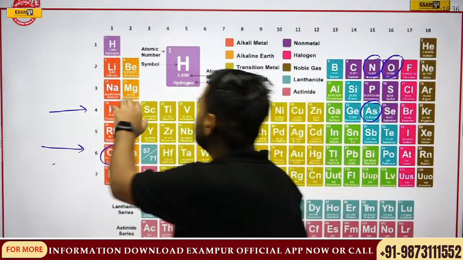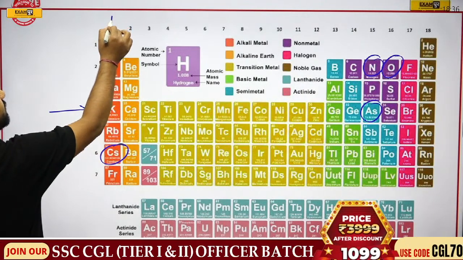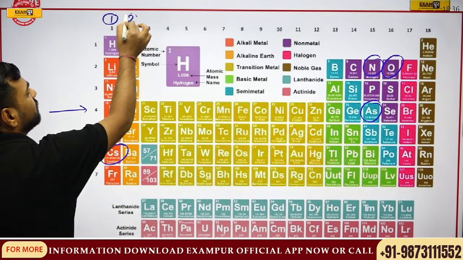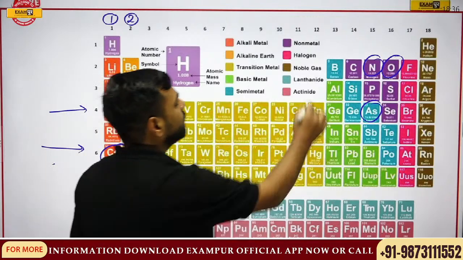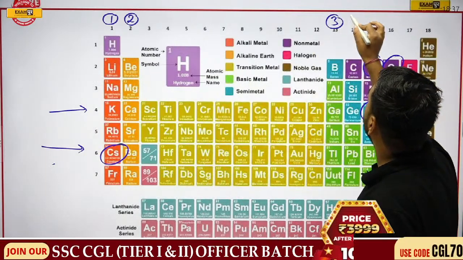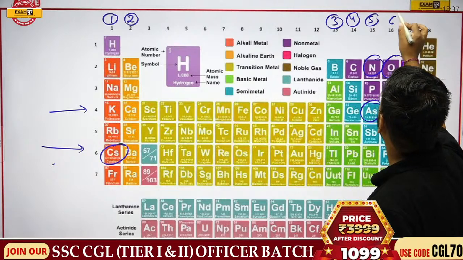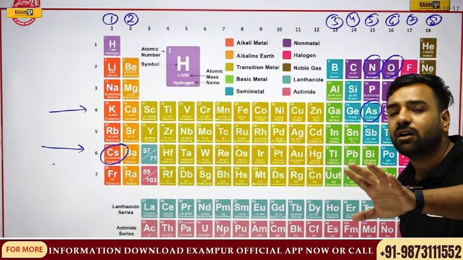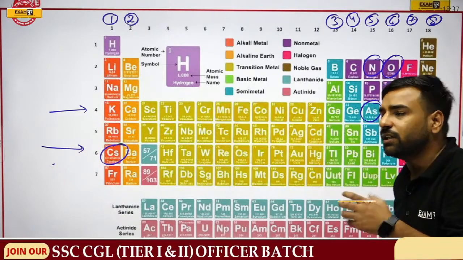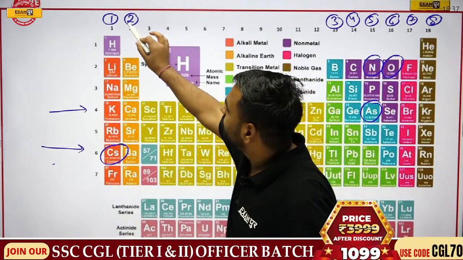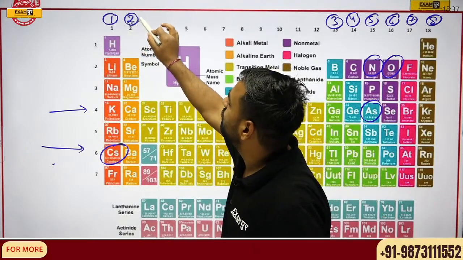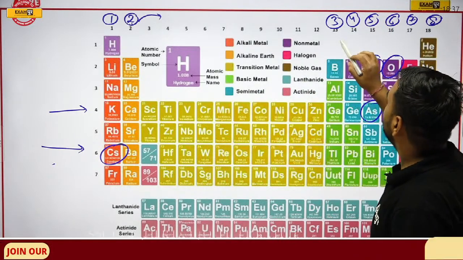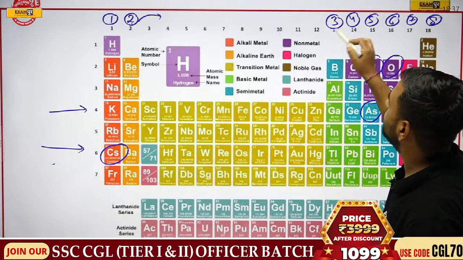Yeah. If I talk about this periodic table, please try to understand. In the first group, we have 1 electron in the outermost shell. In the second group, we have 2 electrons in the outermost shell. Here, we have 3 electrons, then 4, 5, 6, 7 and 8. Obviously, since 8 electrons are in the outermost shell, there is no need for donation or taking of electrons. But since we have 2 electrons in the outermost shell, they will be donated. Who will take them? Obviously, the non-metals.